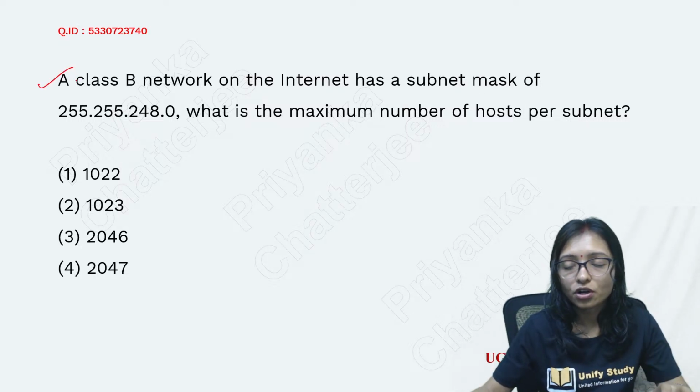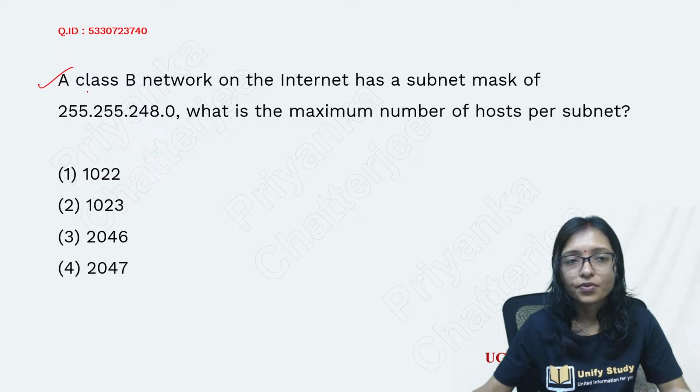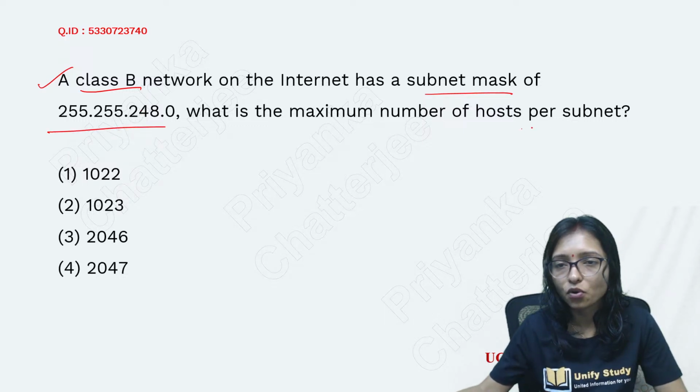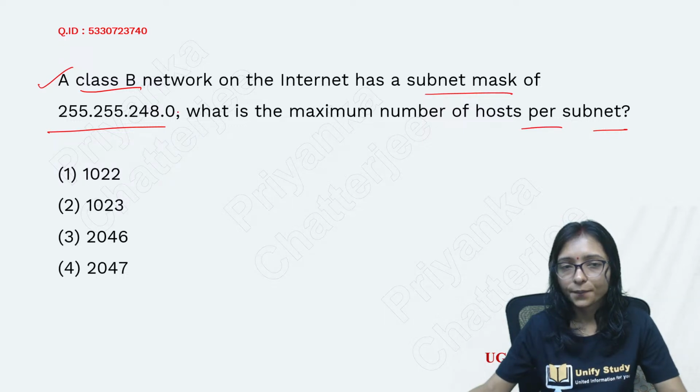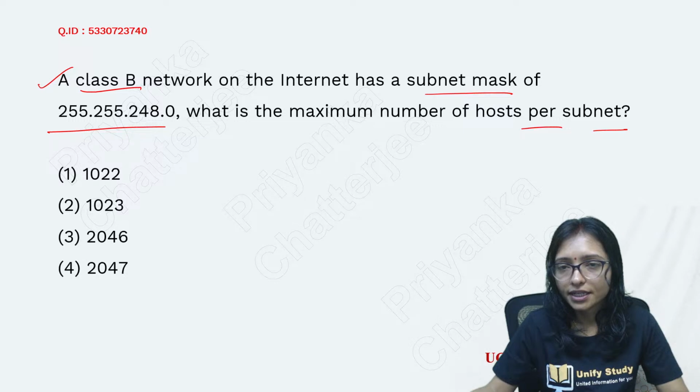You can see in front of you how important the IP addressing topic is, and then we will come to the revision. Here is a class B network subnet mask. This is the subnet mask. What is the maximum number of hosts per subnet? This is also IP addressing and subnetting. Very important area.